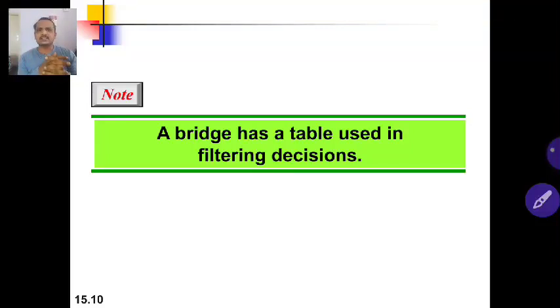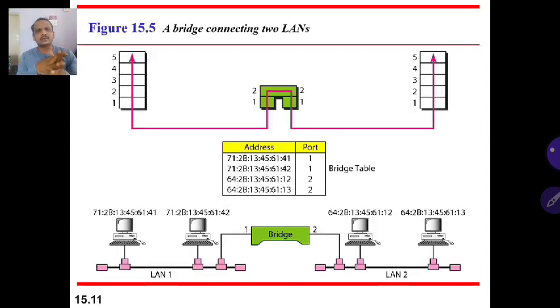Okay, a bridge has a table used in filtering decisions. Every bridge has a routing table. The table gives a reference for every frame, to decide either to drop or forward it. That table is a dynamic table, so initially it will be empty. When a transaction happens between computers, it keeps on being updated. Next we'll see how the bridge actually works.